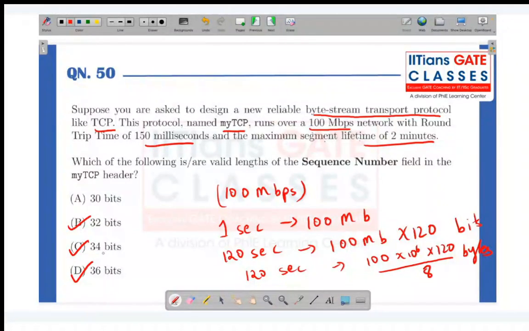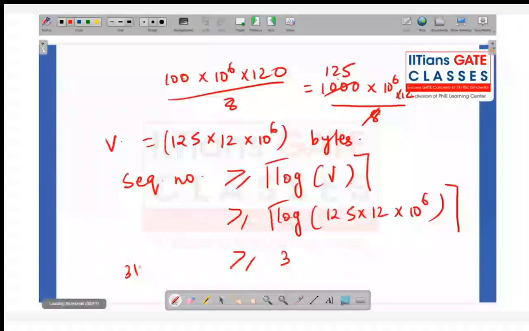Okay, so to be precise, this value will be coming around 30.48.